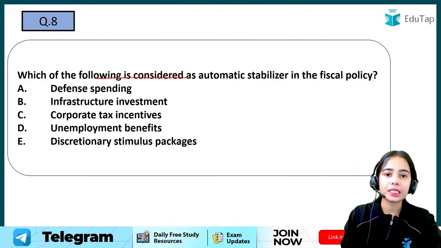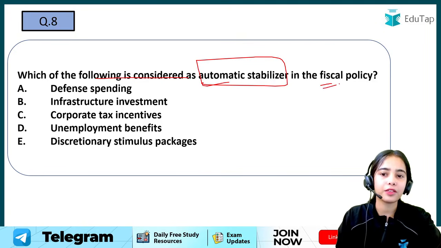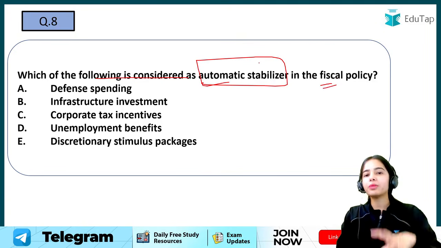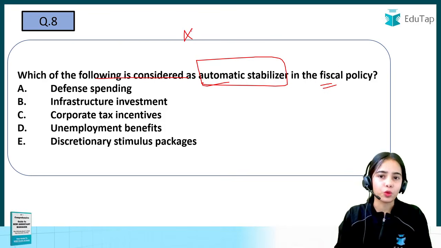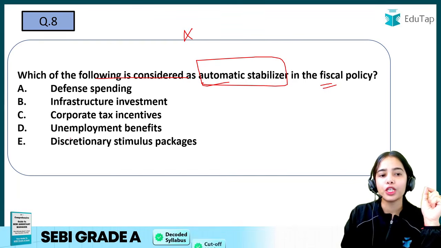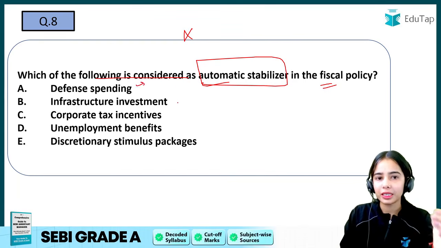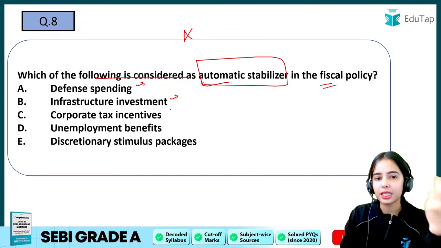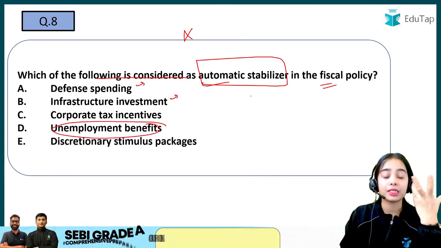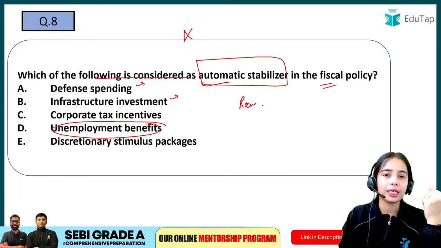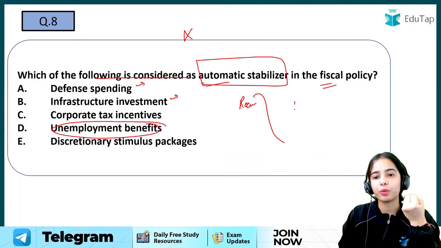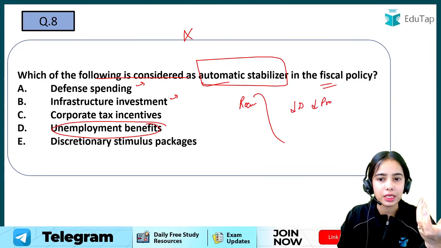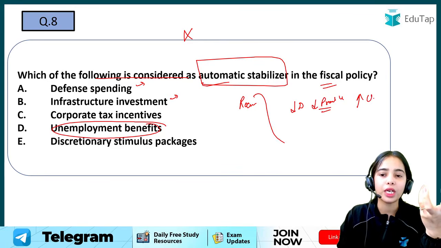Now, which of the following is considered an automatic stabilizer in the fiscal policy? That means a deliberate action is not being taken; it works automatically. There is a stabilizer force in the fiscal policy. Here the defense spending is deliberate, the infrastructure investment is deliberate, but the unemployment benefits, think about it. When there is a recessionary tendency coming, a downturn, contraction in the economy, demand is decreasing, production is decreasing. With low production, there is more unemployment.